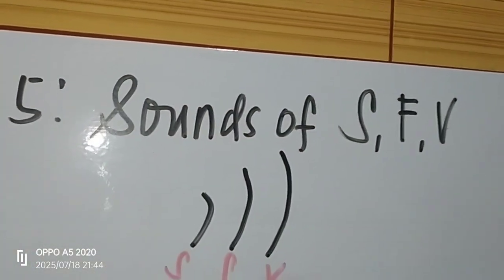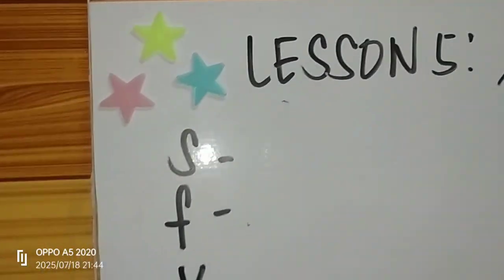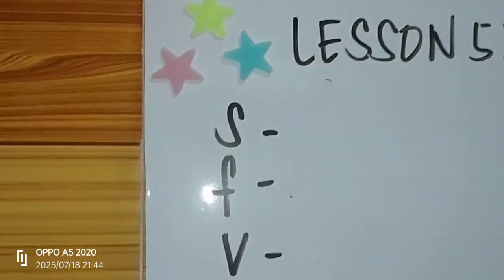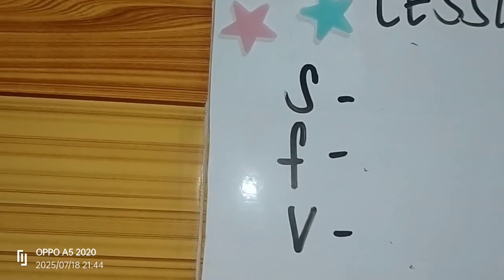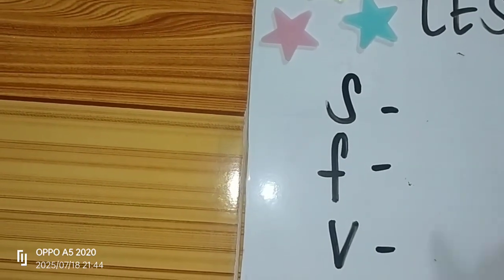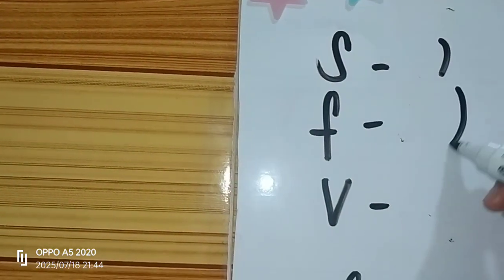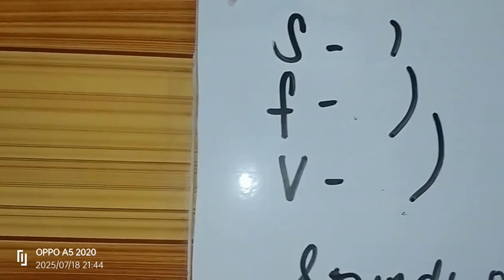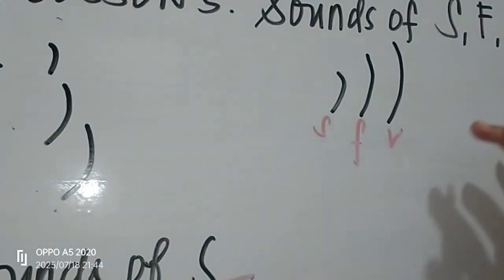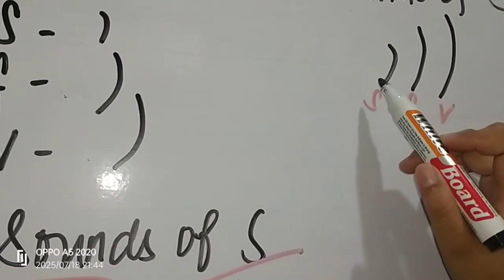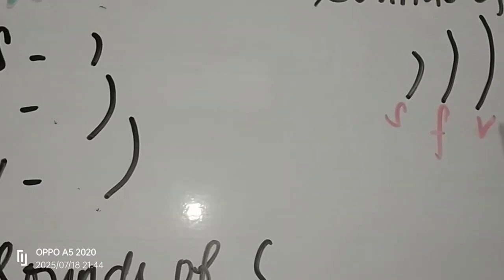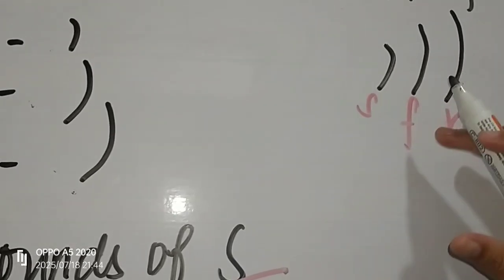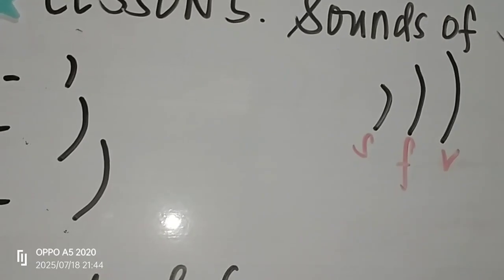Lesson 5, Sounds of S, F, and B. The S symbol is often called the comma S. The F symbol is a medium-sized downward curve and the B symbol is a long downward curve. S, F, and B. And this is the difference of the three symbols: the smaller S, and then F, the medium-sized downward curve, and then B, the long downward curve.